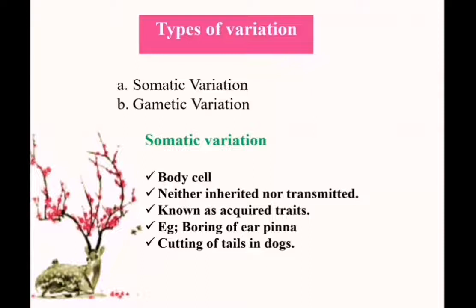Another example is cutting of tails in dogs. If we cut the tails of dogs in this generation, in the next generation also the dogs will be born with tails. So these somatic variations take place in the body cells and are not transmitted from one generation to the next.